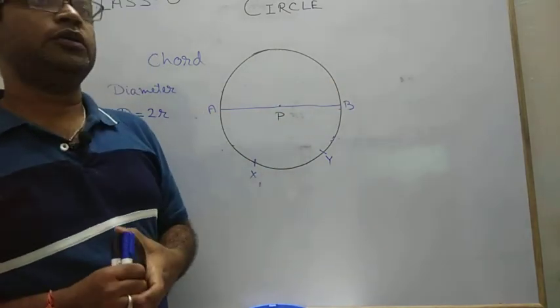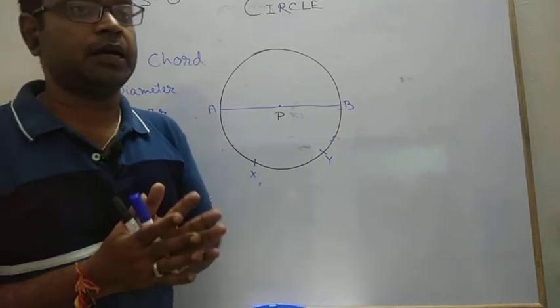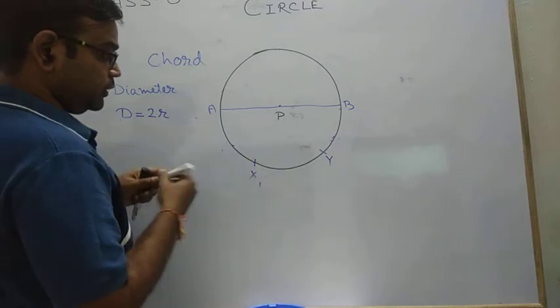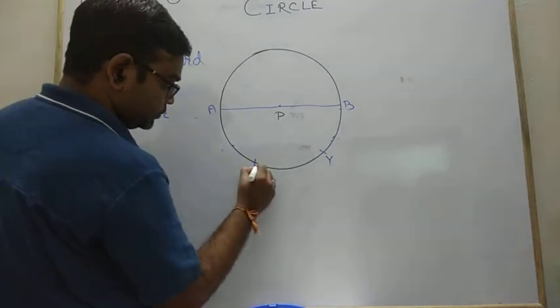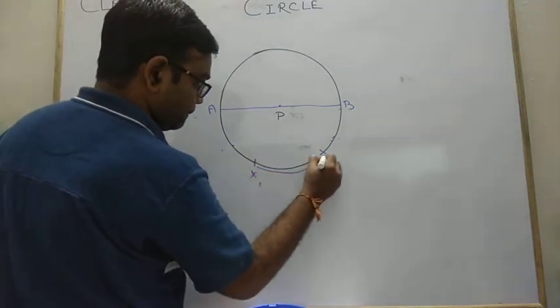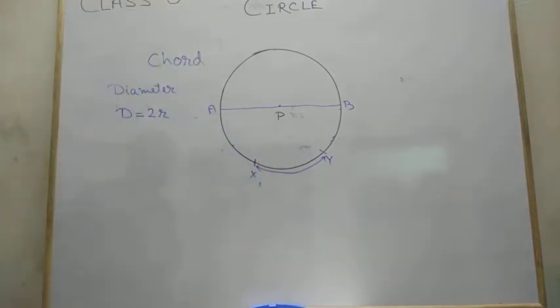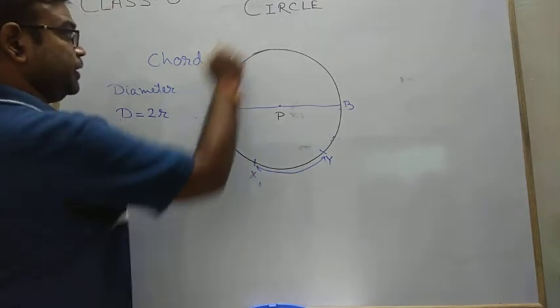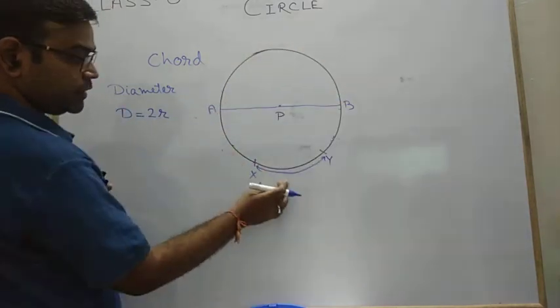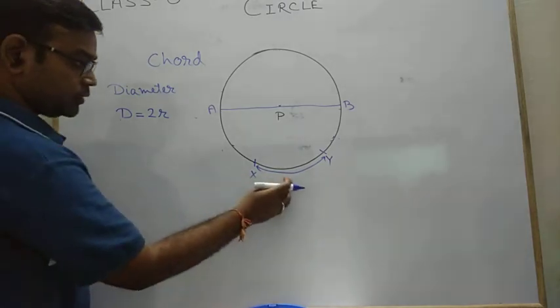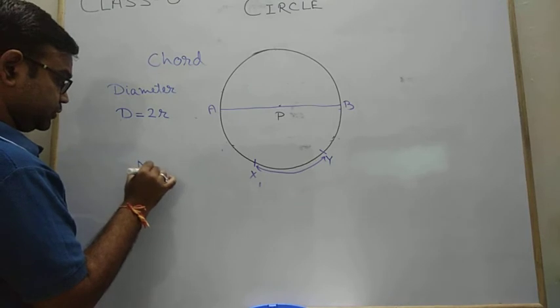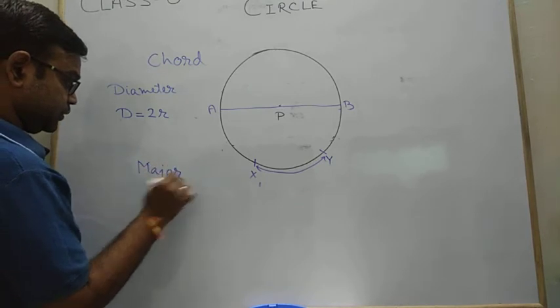Then there are two different types of arc, major arc and minor arc. Suppose this part is the very smallest part as compared to this complete part. This is also an arc, and this is also an arc. So there are two arcs, major or minor.